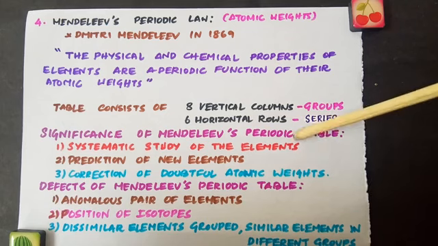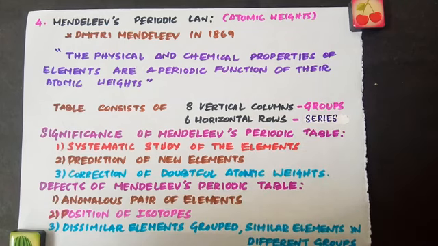And the second significance of Mendeleev's periodic table is the prediction of new elements. As I just told you, we were able to predict the properties of these unknown elements on the basis of their positions. Just like I told about Eka aluminium and Eka silicon. Eka aluminium is gallium, Eka silicon is germanium. So Mendeleev's table helped to predict the unknown elements. And the last significance of Mendeleev's periodic table, it helped to correct the doubtful atomic weights.